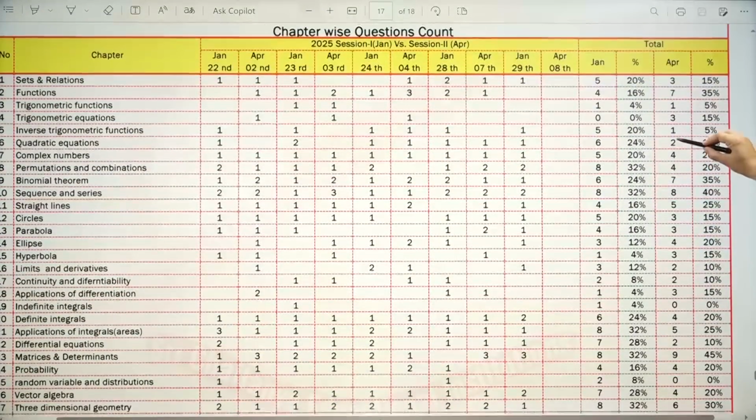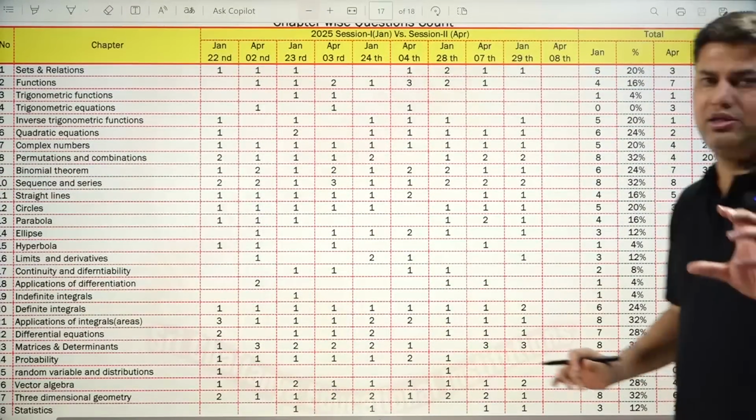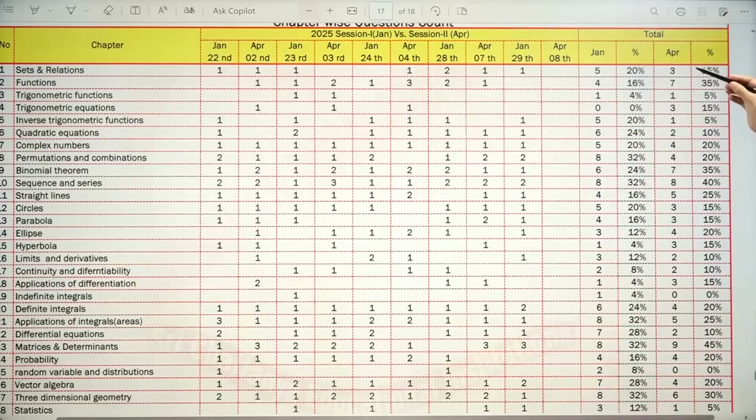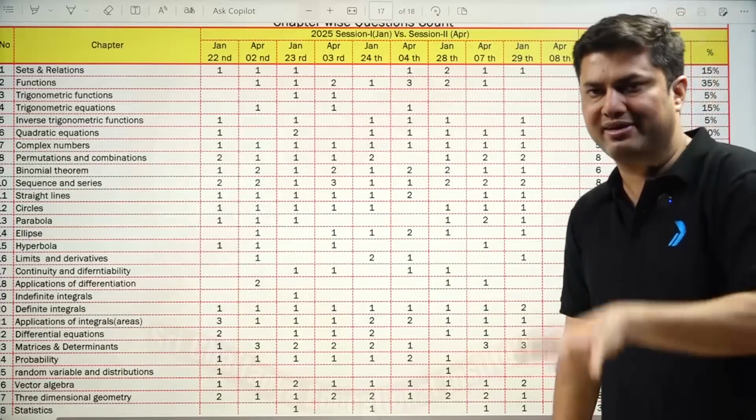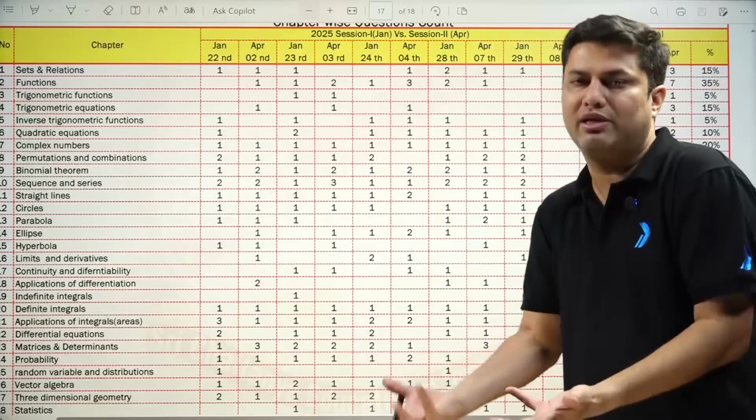And in April, if you see, the number of shifts was also less. In April there were 9 shifts, and in January it was 10 shifts. So definitely the number of questions became slightly less. That's why there is this change.